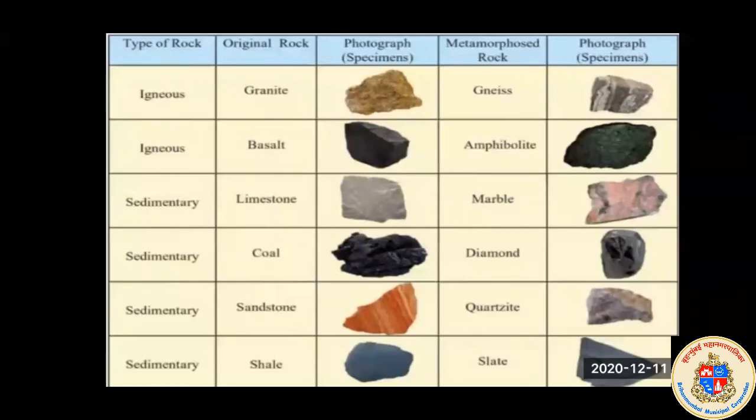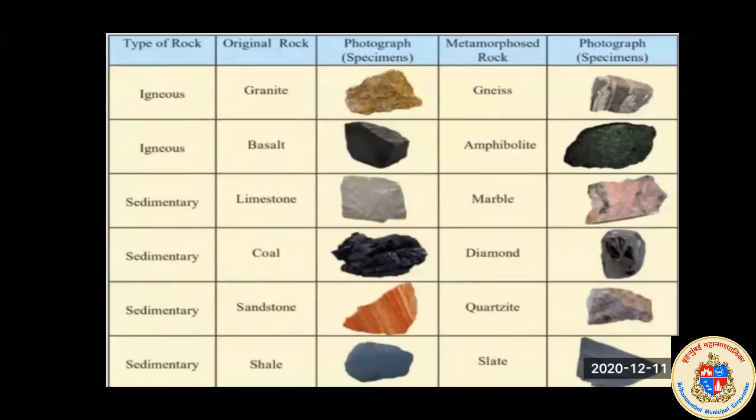So first we will see granite, the original photograph of granite. See in this first line, it is a little bit brownish. That is granite. And after the process of metamorphosis, it looks like this, gray and white. After the metamorphosis process, this type of rock is formed. Then basalt, an igneous type of rock, after metamorphosis becomes amphibolite, and it changes its color after this process.